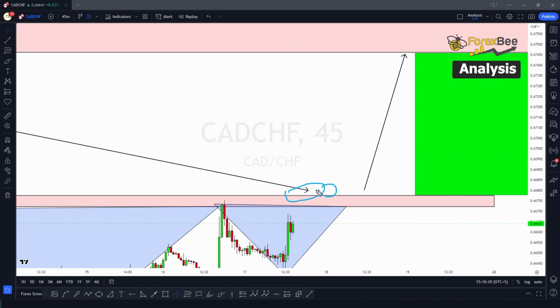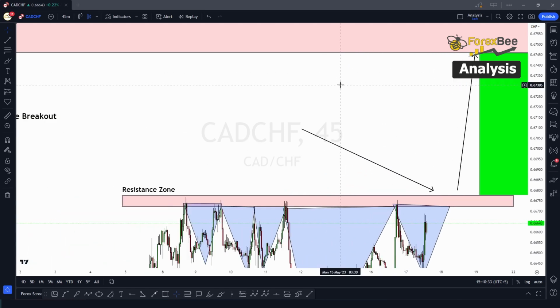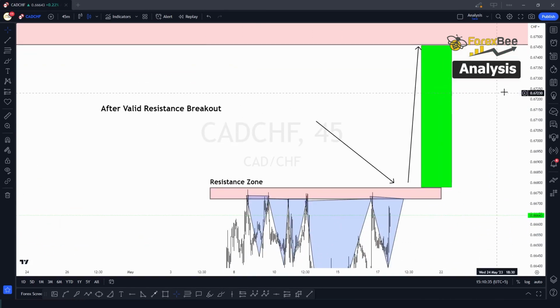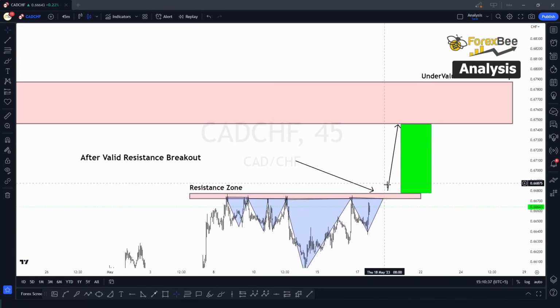Okay, once this happens, then we'll look for any candlestick pattern that we find, and we'll put our entry according to that candlestick pattern strategy. And the swing low that will form at that swing where the candlestick pattern will form, we'll put our stop loss somewhere there, and then we'll be targeting this level, this low of the undervalued fair value gap, as our take profit level. So this is the analysis for the CAD-CHF pair, that the market is going to go in the bullish direction at this resistance zone after breaking this resistance zone, and we can look for any long entries that we can find after this breakout happens.